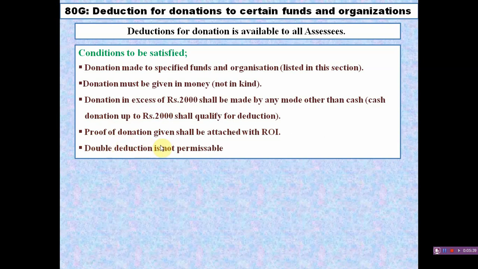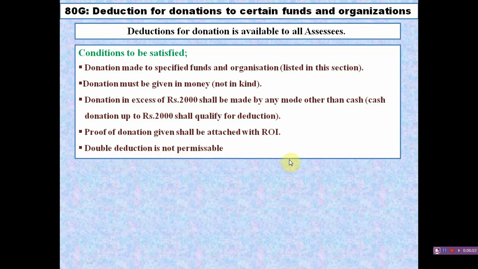Fourth one, proof of donation given shall be attached with the return of income. To get the benefit of deduction, the assessee has to attach the proof of donation given with his return of income. Last one, double deduction is not permissible.